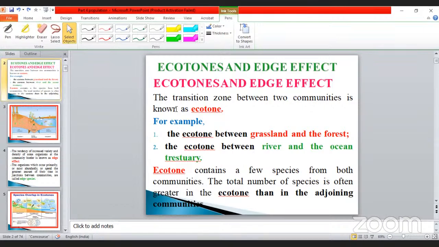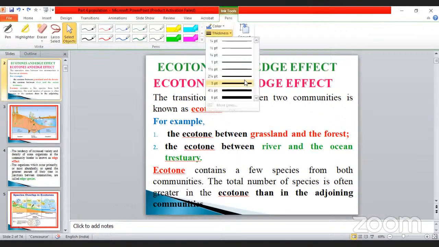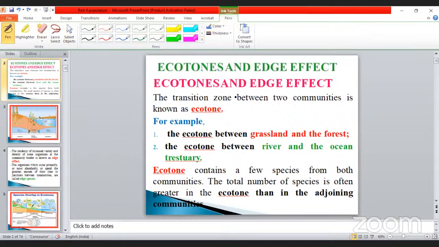So in this part, what is meant by ecotone? The transition zone between two communities is known as an ecotone.